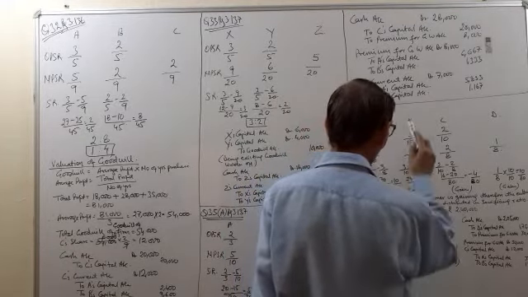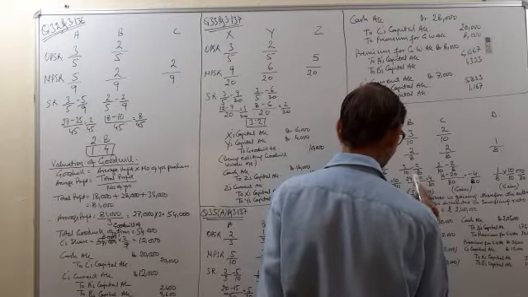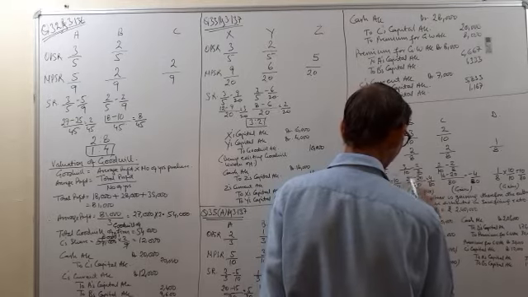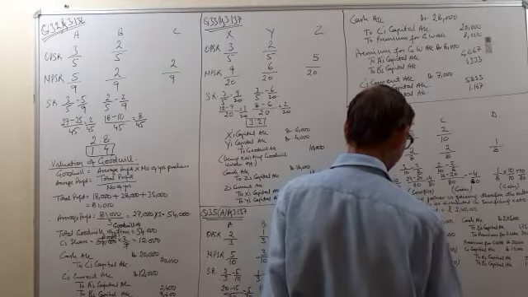Now for B, 3 by 10 minus 2 by 8. 80 is the LCM, 10 8s are 80, 8 3s are 24, 8 10s are 80, 10 2s are 20. 24 minus 20 is equal to 4 by 80.